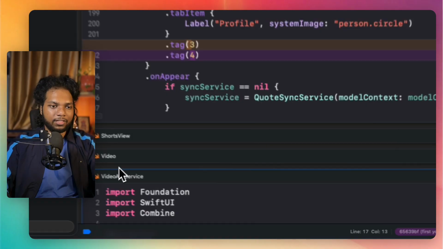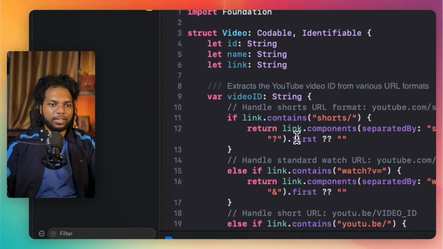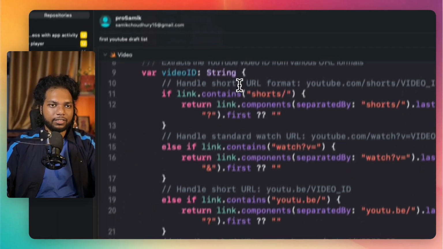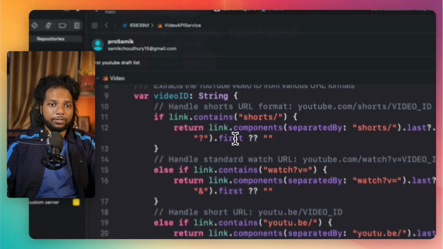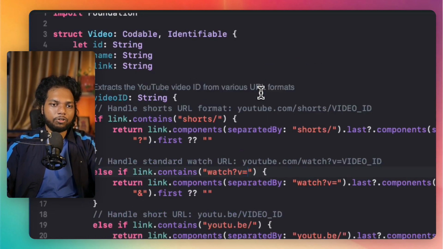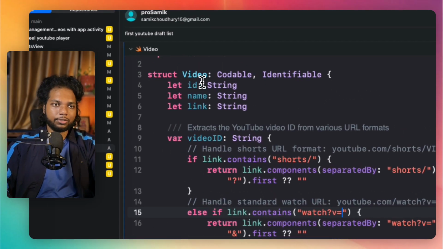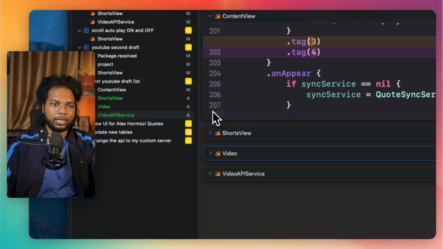And then we have this video where we are actually extracting the YouTube data, like getting the YouTube video ID. Right now it is watch, but in future it could be any other youtu.be, embed or shorts URL. So we are just filtering that based on the requirement.